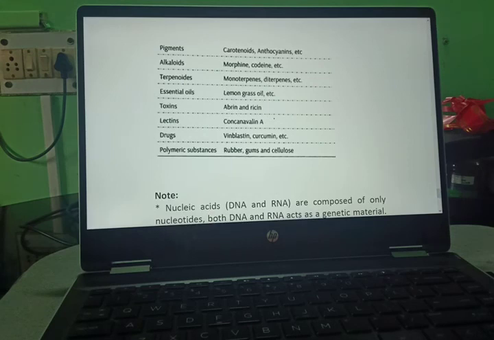Now, pigments, that is carotenoid and anthocyanin; alkaloids, that is morphine and codeine; terpenoids, that is monoterpenes and diterpenes; essential oils, lemon grass oil, etc.; toxins, abrin and ricin; lectin, that is concanavalin A; drugs, that is vinblastine or curcumin; and polymeric substances, rubber, gums and cellulose.